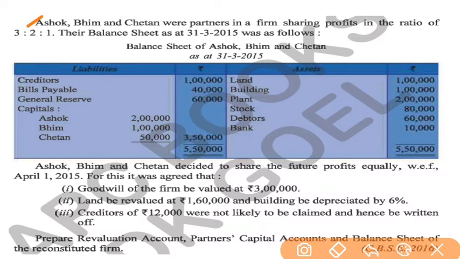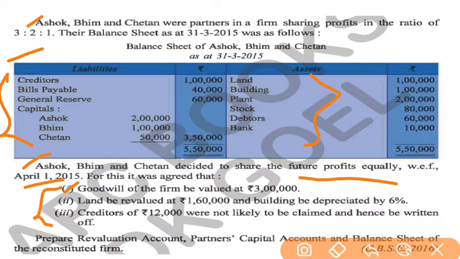Ashok, Beam and Chetan were partners in the firm, sharing profit in the ratio of 3:2:1, that is 3/6, 2/6 and 1/6. The balance sheet as at 31st March 2015 was as follows. So this is your balance sheet, and in this balance sheet some liabilities are there and some assets are there, that are old assets and old liabilities. Then Ashok, Beam and Chetan decided to share profit equally from 1st April 2015. For that, these changes had been done.